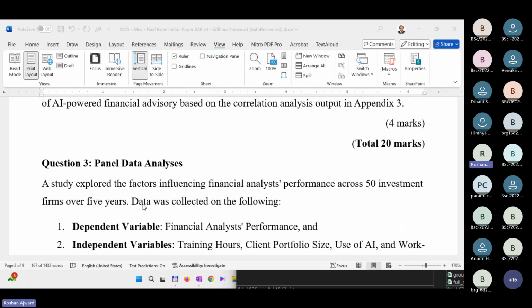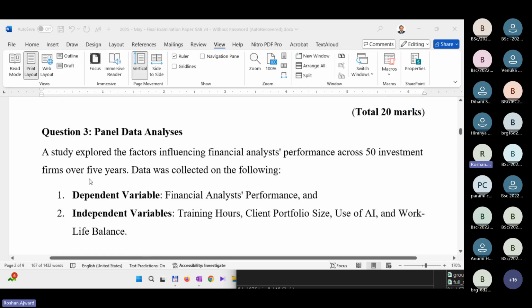Here, look at this example. The study explored the factors influencing financial analyst performance across 50 investment firms over 5 years. So how many observations should be there?